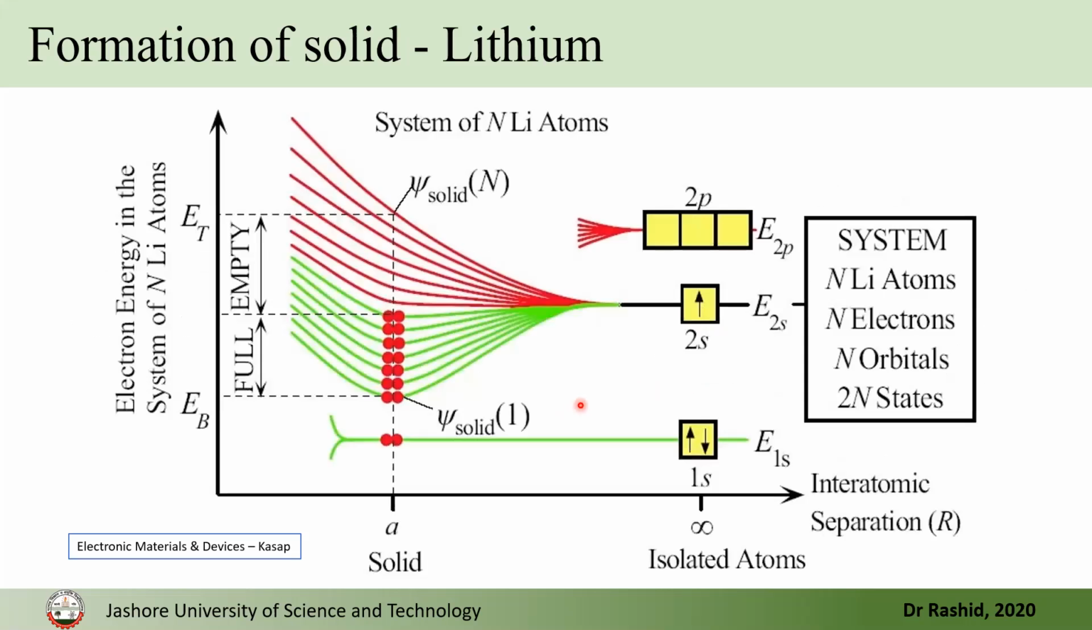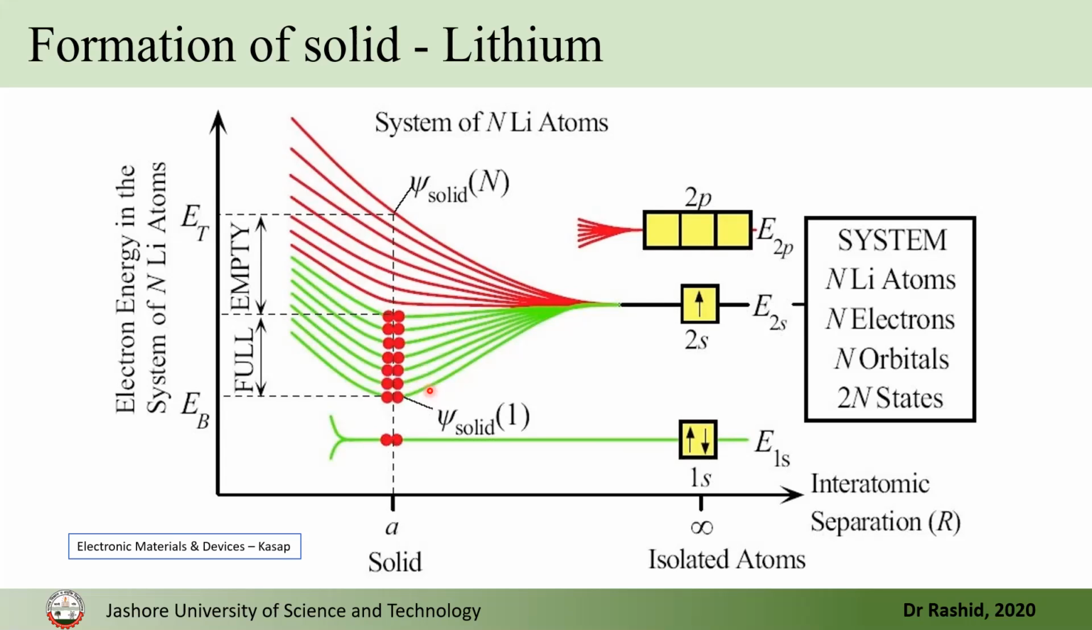Now, let's look at the lithium. So, lithium has 3 electrons, 2 go to 1s and another one goes to 2s. When the lithium atoms are far from each other, there is no interaction. The energy levels are like this. So here I didn't show any value, just take an arbitrary value. When we bring the lithium atoms together, say we have n number of lithium atoms together, now we will have n electrons in 2s, so there will be n orbitals.